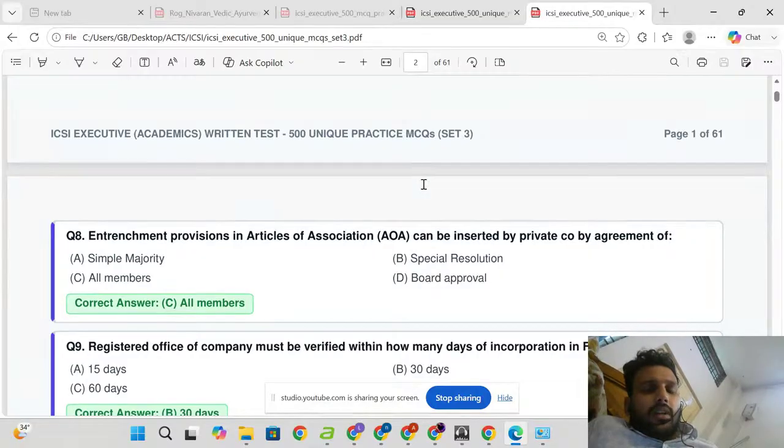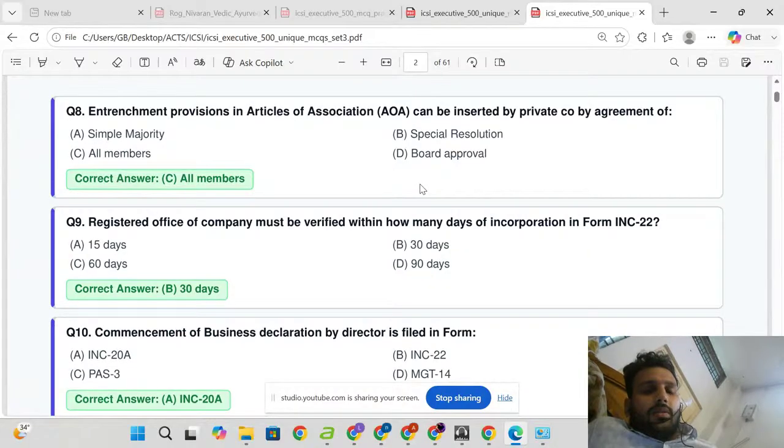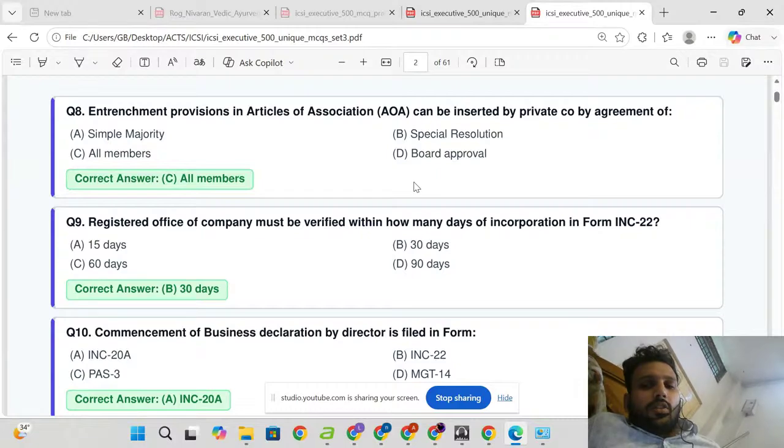Entrenchment provision in articles of association can be inserted by a private company by agreement of all members. Registered office of the company must be verified within how many days of incorporation? 30 days of incorporation, in form INC 22.